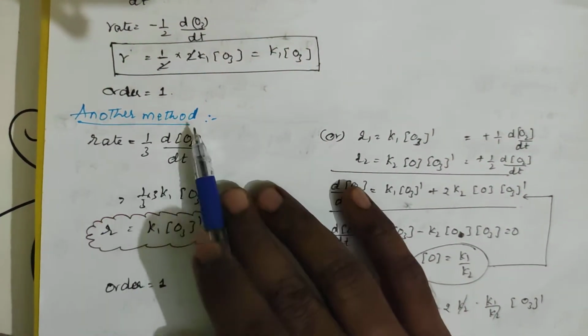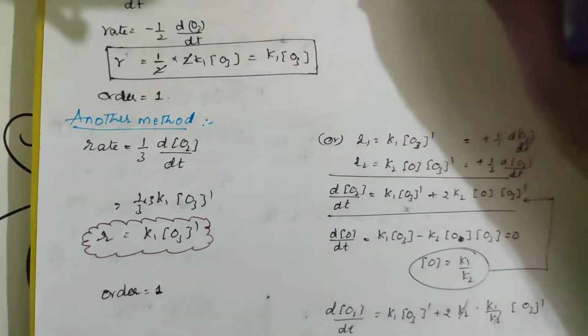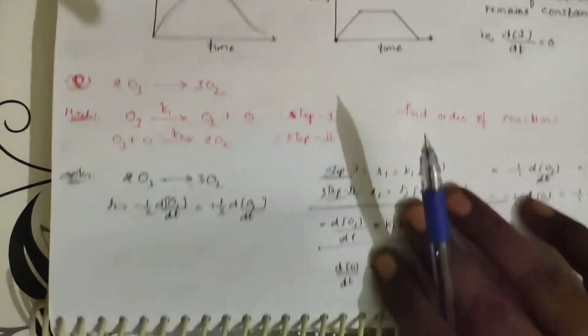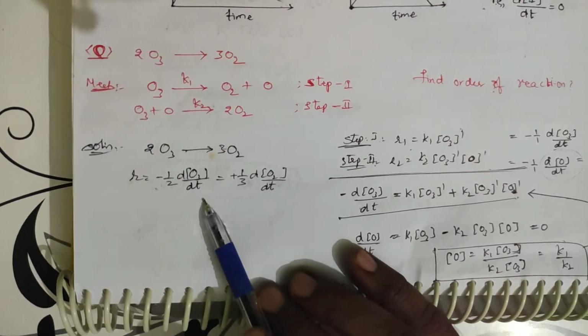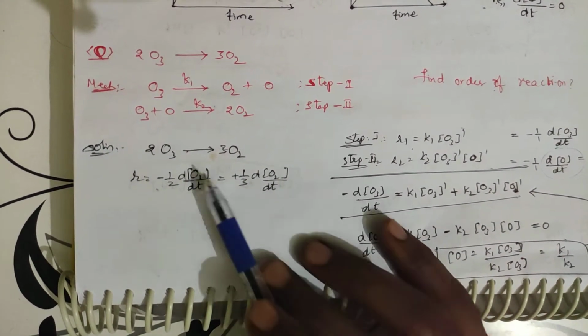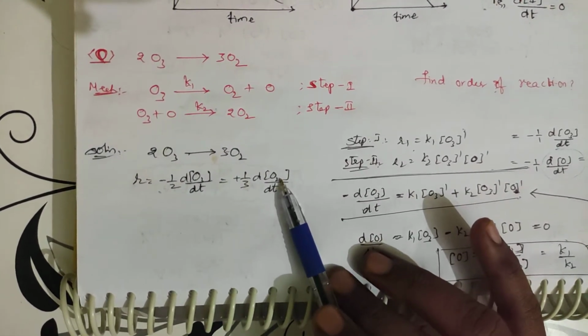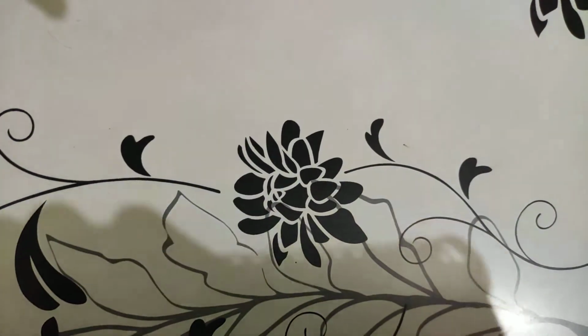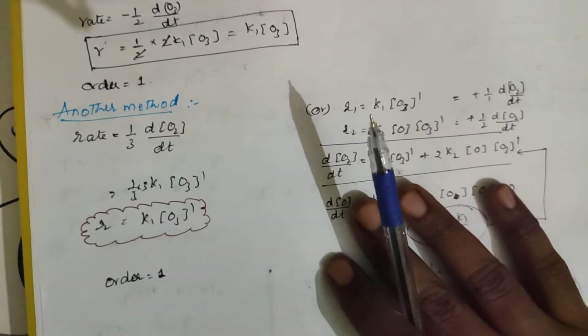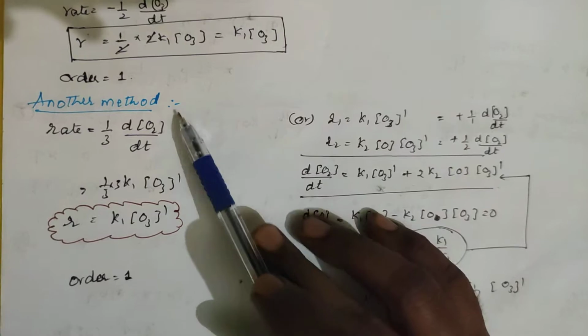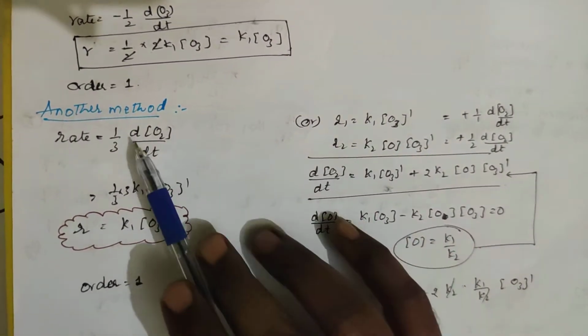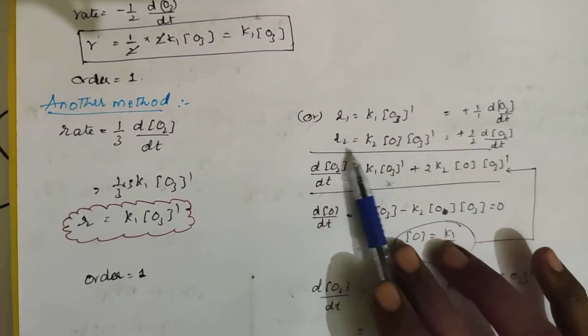Okay, one more method is you can find with respect to the product also. See, we have taken the rate here. So rate is nothing but 1 by 2 d[O3]/dt, or it is equal to 1 by 3 d[O2]/dt. We have found out with respect to this one. You can find out with respect to this one also. Try this once. So then you will be writing rate is equal to 1 by 3 d[O2]/dt.